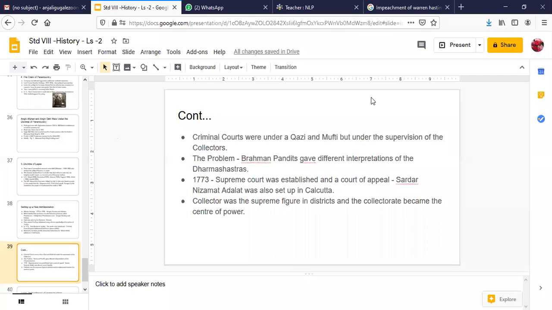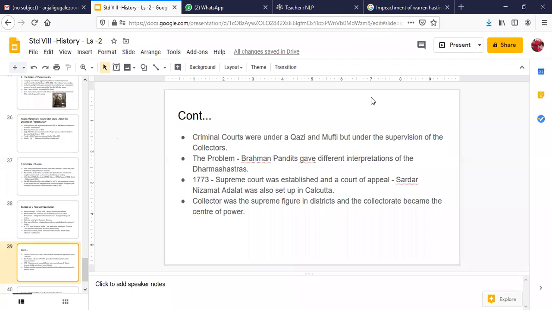Now another new act: the Regulating Act was also passed in 1773 under Warren Hastings. And what happened was that the Supreme Court was established. Children, you already know the difference between the Supreme Court, High Court, Sessions Court and District Court.